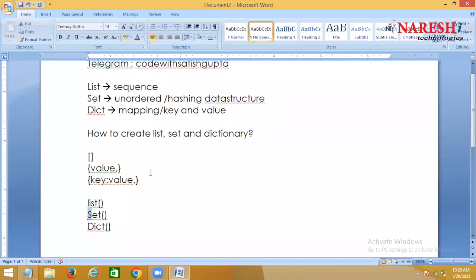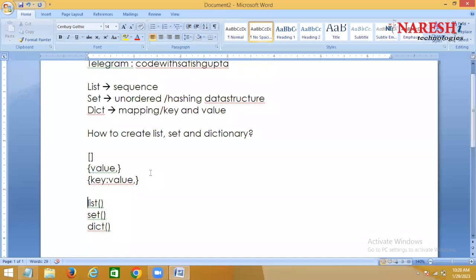And what is that special type? List, set, and one more is what? Dictionary. Okay. Yes, this is to convert other iterables into list type. Suppose if I want to convert set to list, I'll use a type called list. If I want to convert dictionary to list, I use a data type called list. If I want to convert list to set, I use a type called set. If I want to convert dictionary to set, I use a type called set. If I want to convert list to dictionary, I use a type called dictionary.